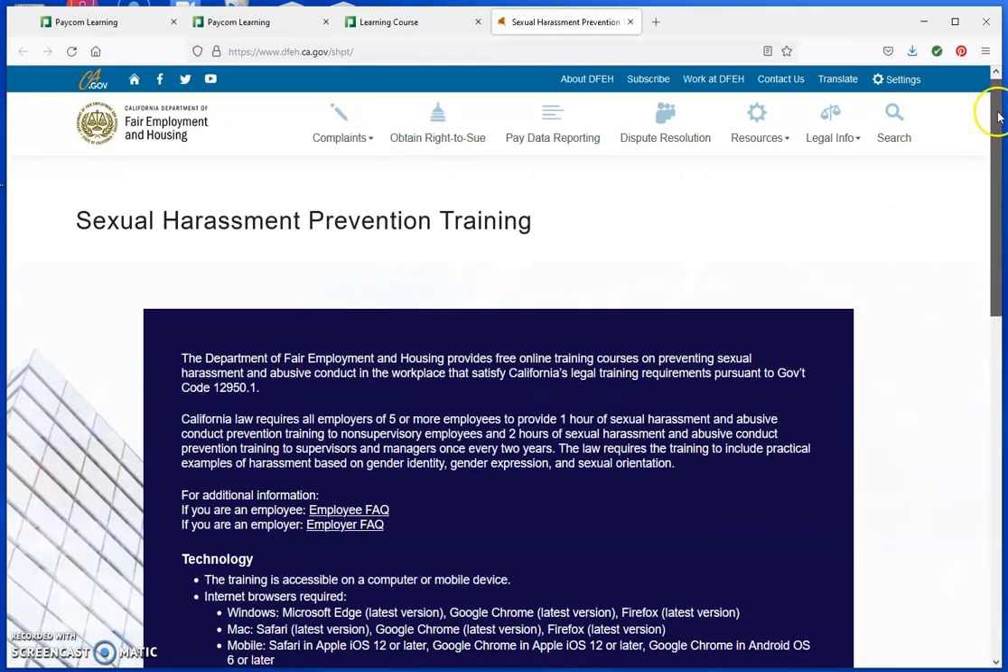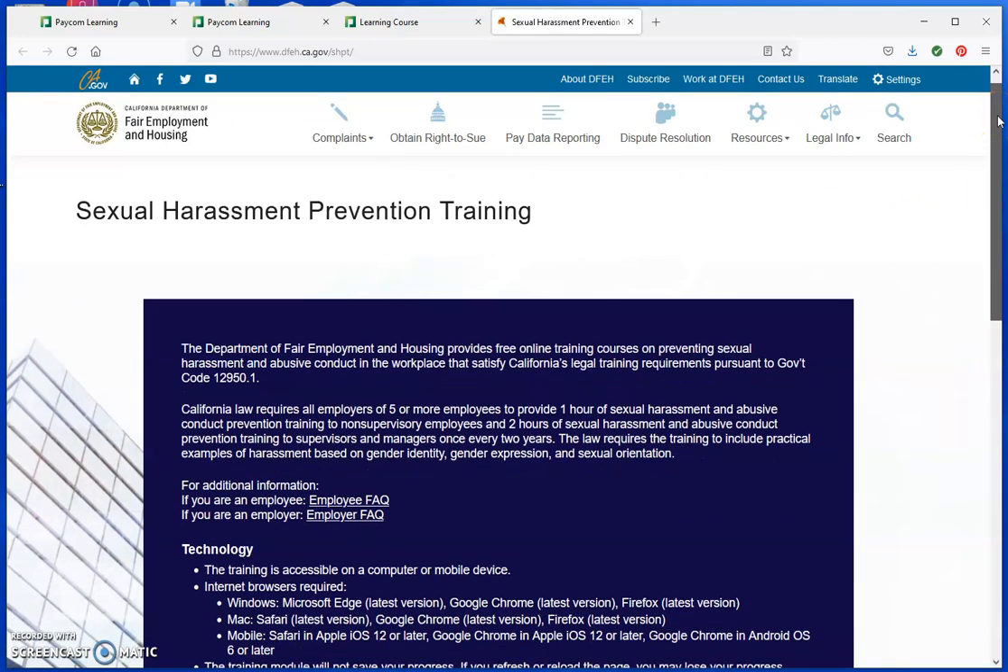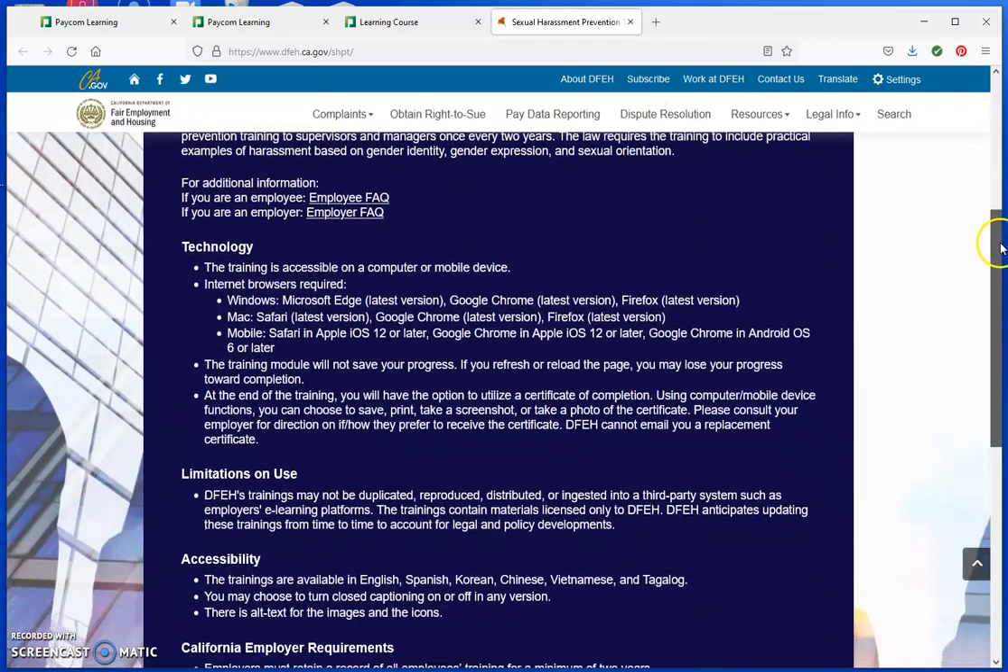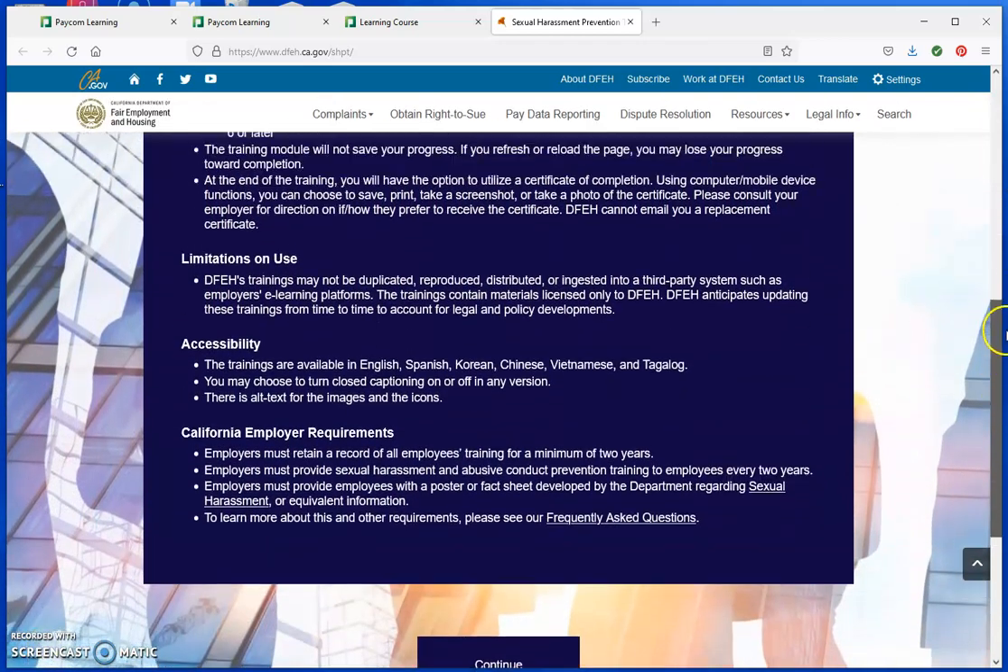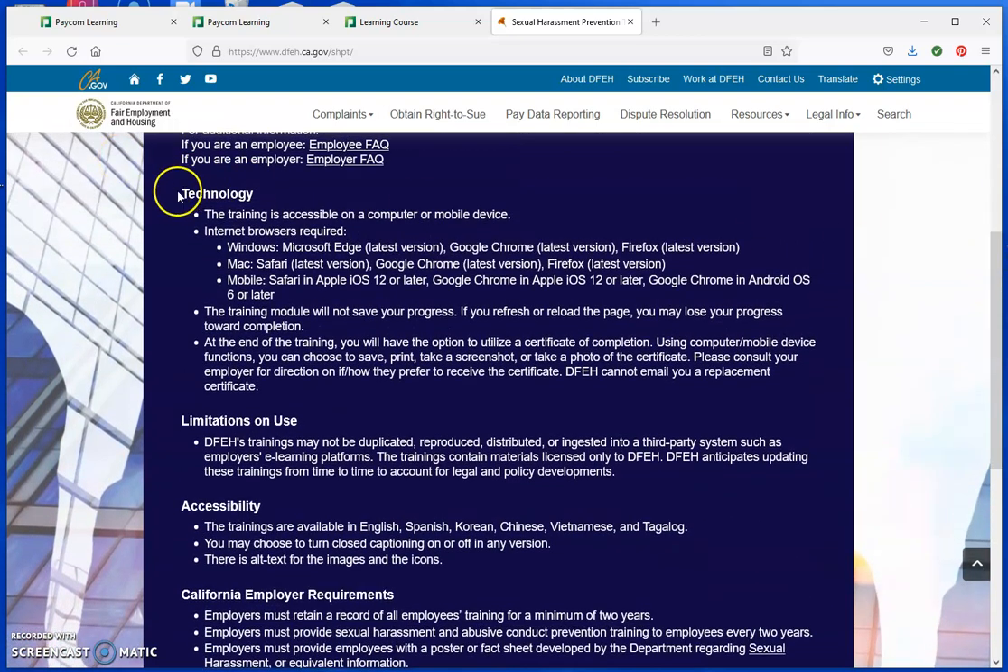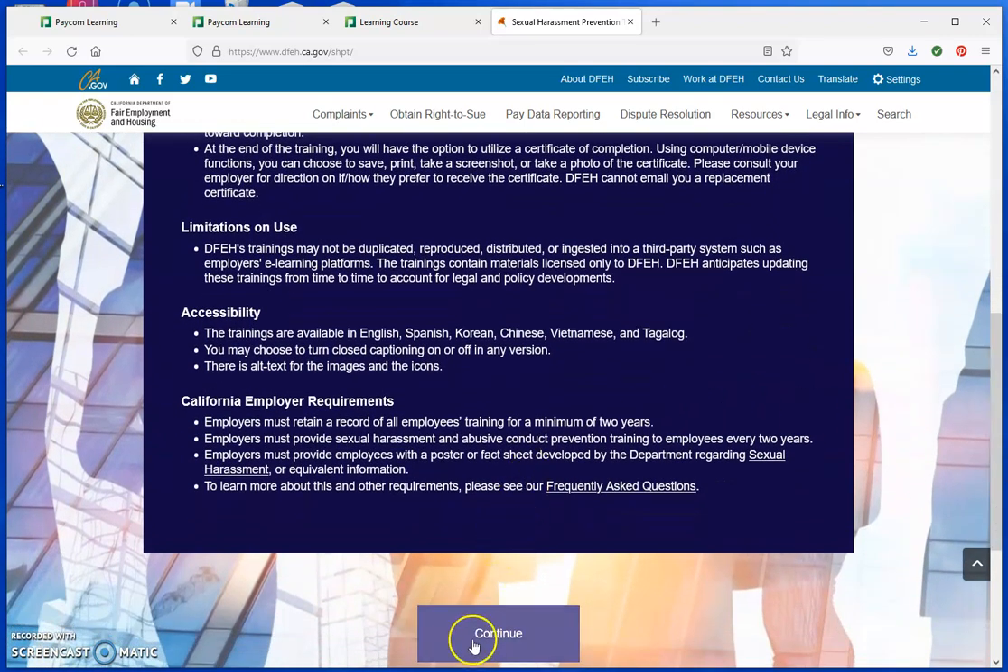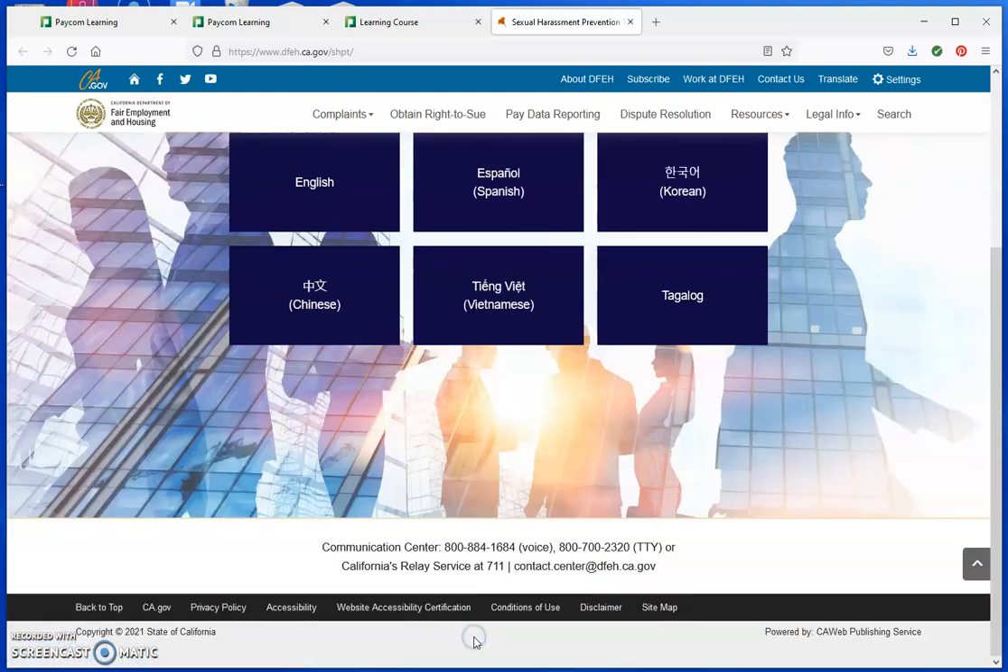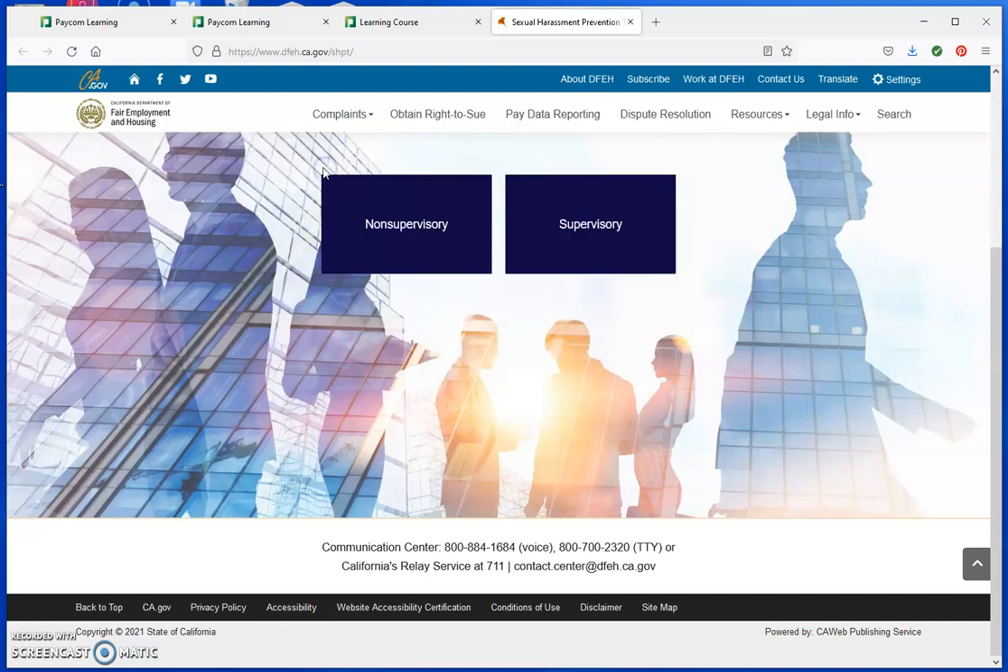This opens the website for California Department of Fair Employment and Housing. This also, again, gives you instructions on the technology required to use this training, the limitations of use, accessibility of use. These trainings are available in English, Spanish, Korean, Chinese, Vietnamese, and Tagalog, and you may choose to turn off captioning if you require that. In order to go forward with the course, you will continue. I'm going to select English, but you have the option of these 6 languages. I'm going to be taking the supervisory course today.